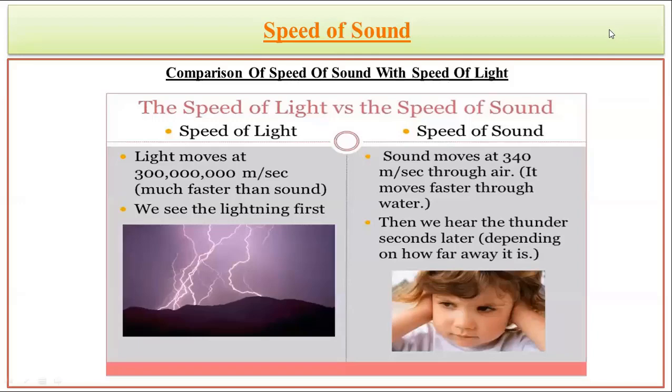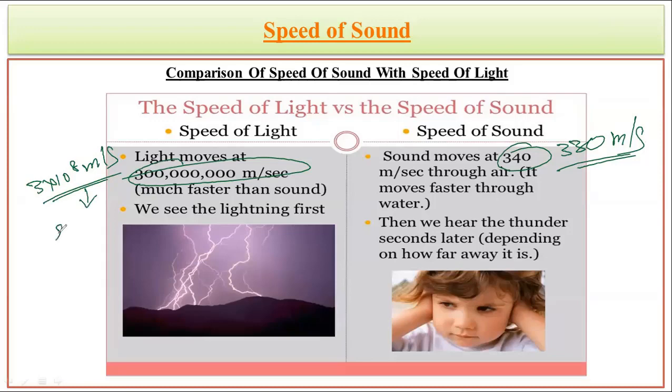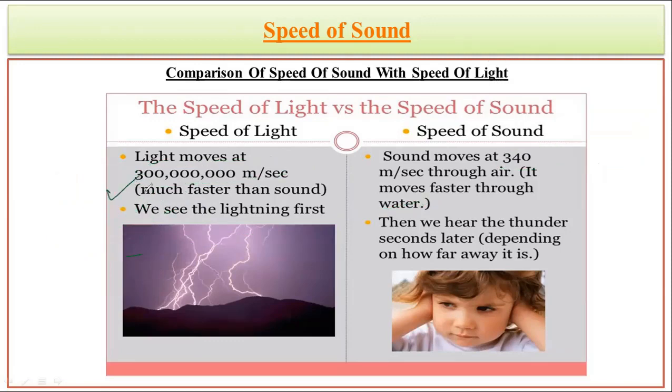Now, when we compare the speed of the sound with respect to the light, then we observe that there is a huge difference between both the components. So the speed of sound in normal air is around 340 or 330 meter per second, and when we come to the speed of light in air, it is either 3 into 10 to the power 8 meter per second, which is the maximum value, or we can say it as 2.8 to 2.9 into 10 to the power 8 meter per second. So when we are comparing this value to this value, then we observe that the sound is very slow compared to the speed of light, and the light is very fast. Light strikes very fast, and it travels very fast.